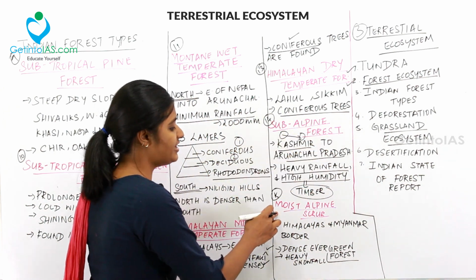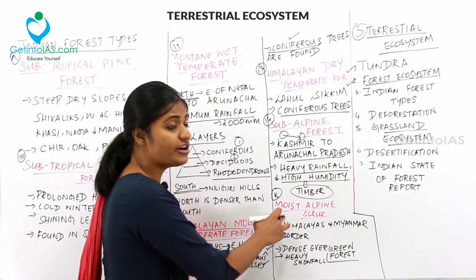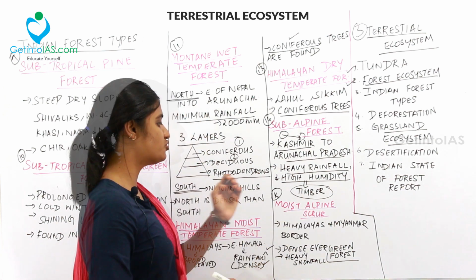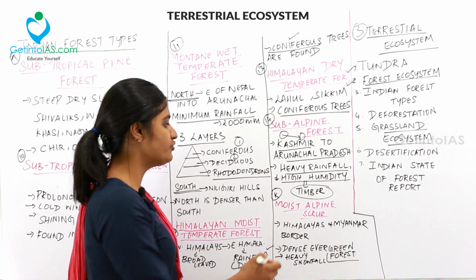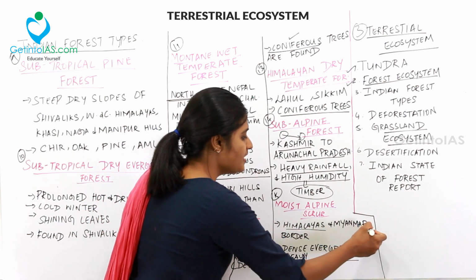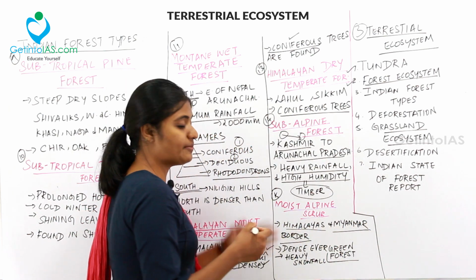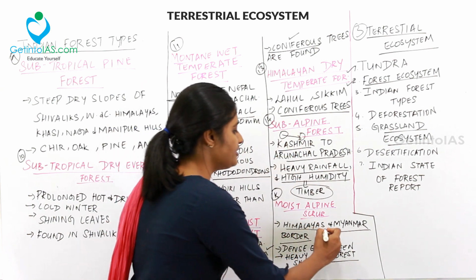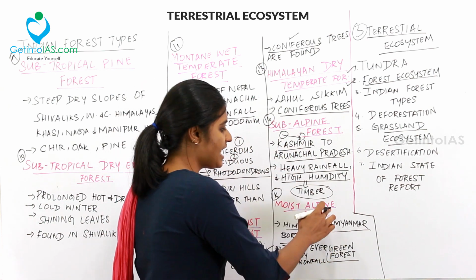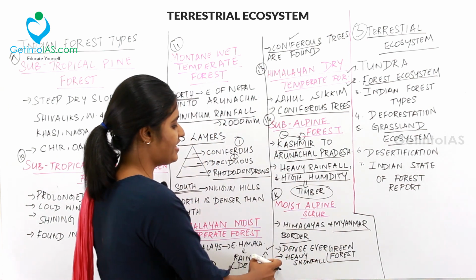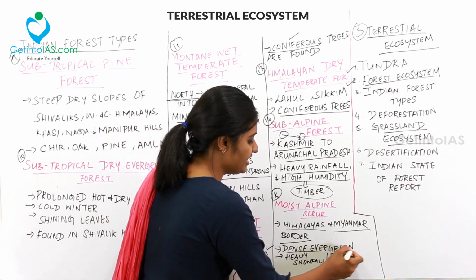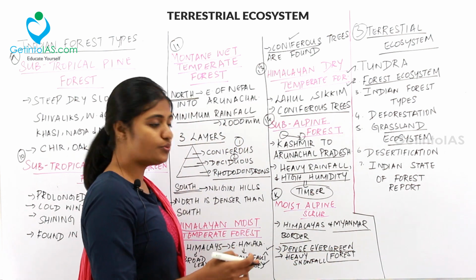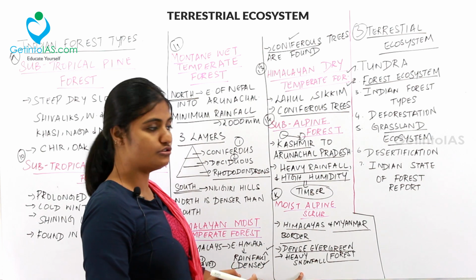And then the 15th type of forest is moist alpine scrub. So where is it found? It is found on the Himalayas and the Myanmar border. From the Himalayas till the Myanmar border, you will find the moist alpine scrub, and it has dense evergreen trees, and it is found with heavy rainfall also.